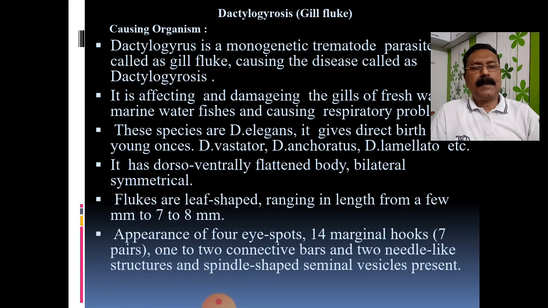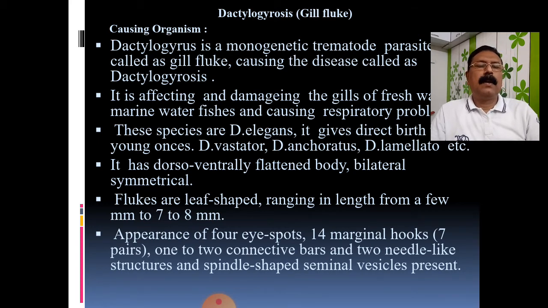And these ectoparasites you can see very easily externally. To study the internal parasites, you have to go through the anatomy of the fish, and then you can get a detailed idea regarding the internal parasites, internal pathogens, that is, the endoparasites. So ectoparasites and endoparasites are the two broad groups of parasites.